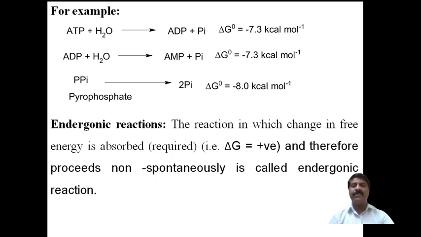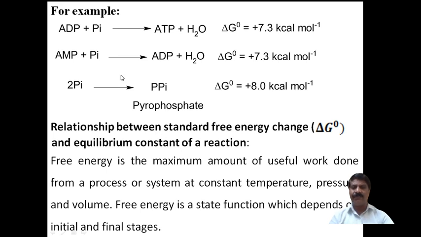Hence it is called an endergonic reaction. Here delta G should be positive. For example, you have to write exactly the reverse of the exergonic reaction. Suppose we are changing reactant into product, then the sign changes, that is, energy will be absorbed. Therefore, the amount of energy released during breaking of the bond is the same amount of energy required for formation of the bond, which is the natural phenomenon. So during the formation of the bond, this much energy is required or absorbed. Therefore, it is called an endergonic reaction.